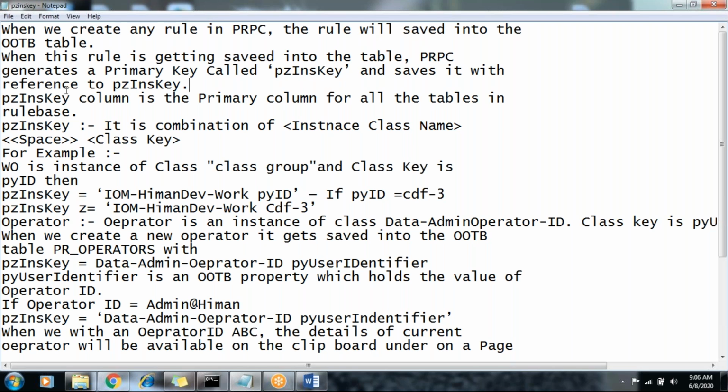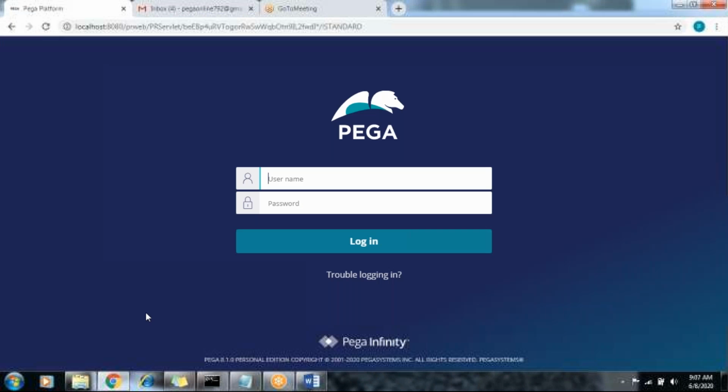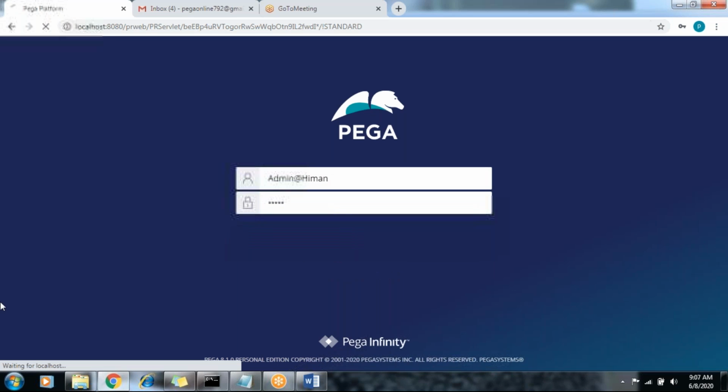PRPC automatically generates the pzInsKey, which is called the handle key, and it is saved as a reference. pzInsKey is the primary column for all tables in the rule base. So what is the pzInsKey of the class group? Suppose you open your class group, login as admin at the rate of human, password is rules, and click on login.